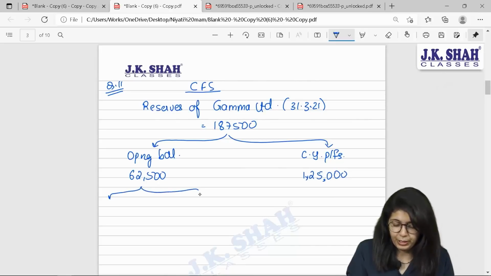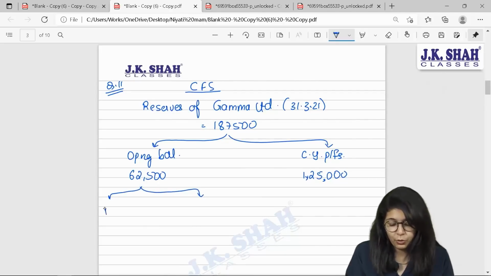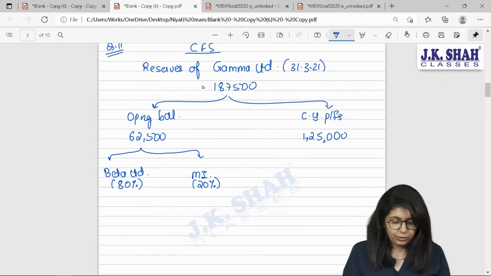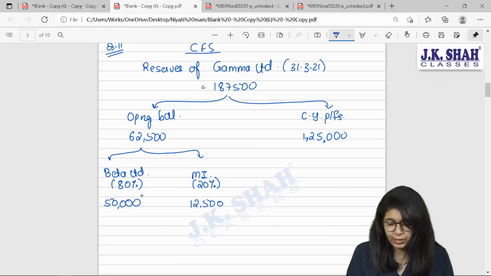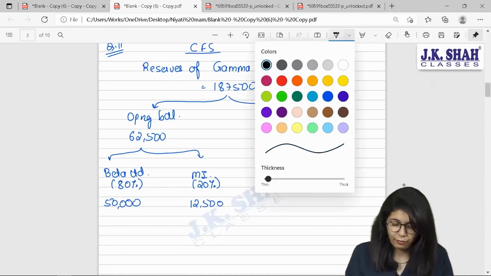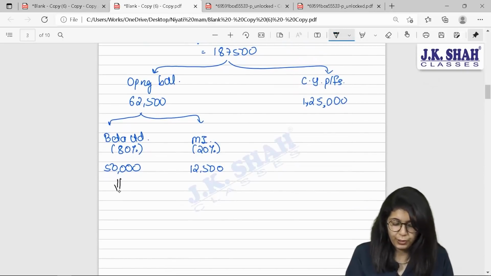Now what to do with this, Beta? The opening balance of reserves should be distributed between the holding company and minority interest. Who is our holding company? Beta Limited, and minority interest, in what ratio? 80% and 20%. Correct? Now 62,500 into 80% will give you 50,000 and 12,500. Tell me, where will you transfer what? This 50,000 is of which period?